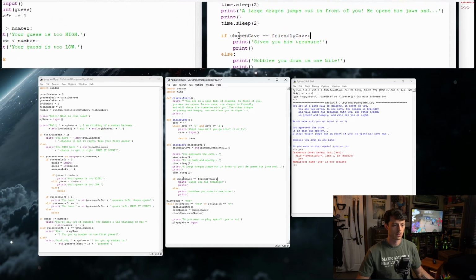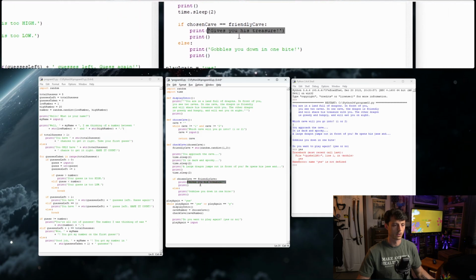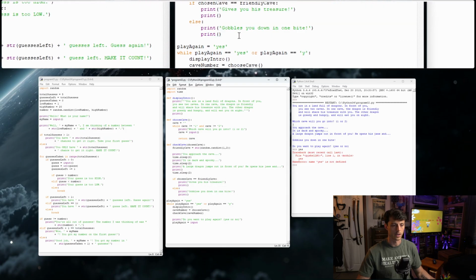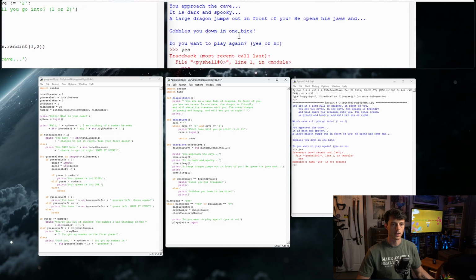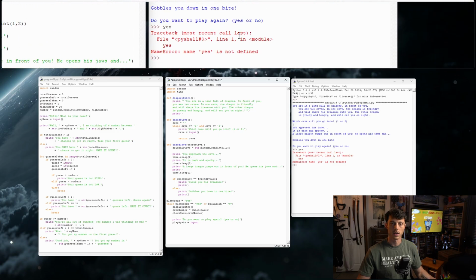So then the friendly cave, if it checks out, if it equals it, then we are getting the treasure. Else, the only other option is that we get gobbled up. So that's where we see that we got gobbled up. And then it goes down to ask us if we want to play again. And we entered yes, but the program broke.